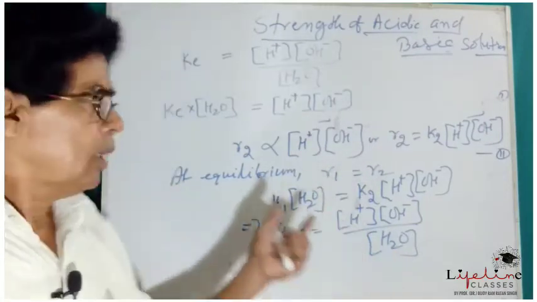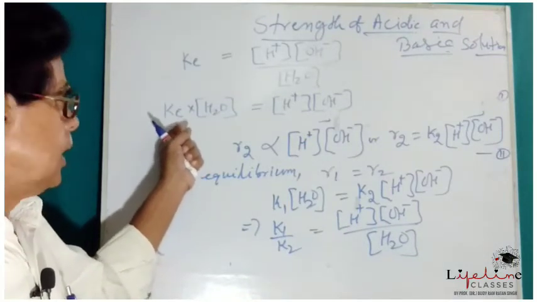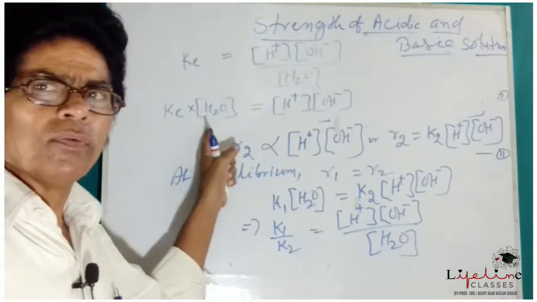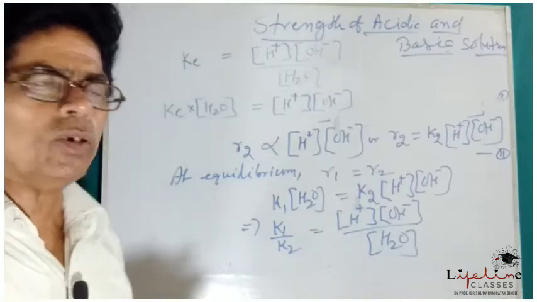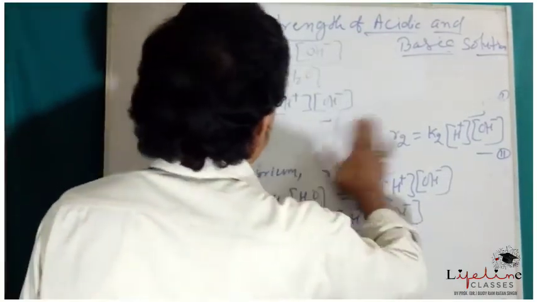That is why Ke, the equilibrium constant, multiplied by concentration of water is another constant, and it is denoted by Kw.